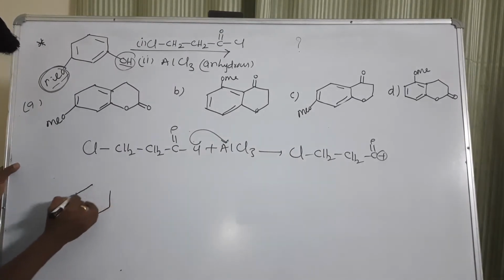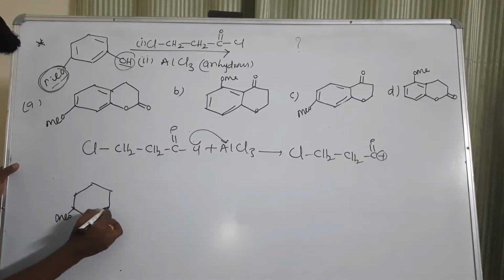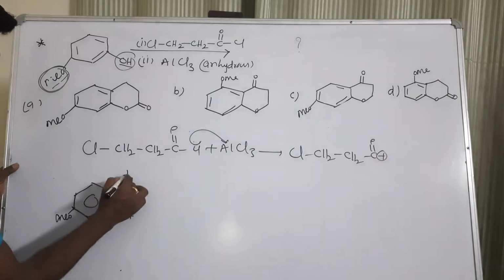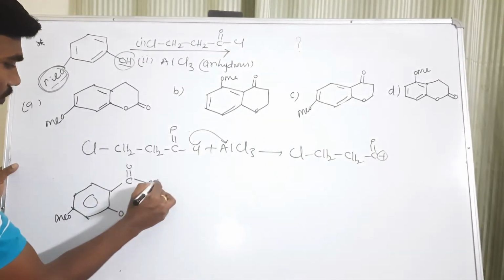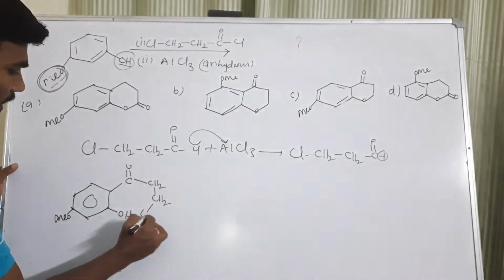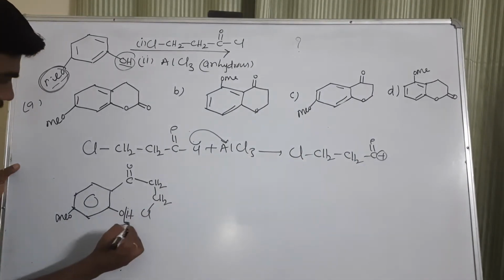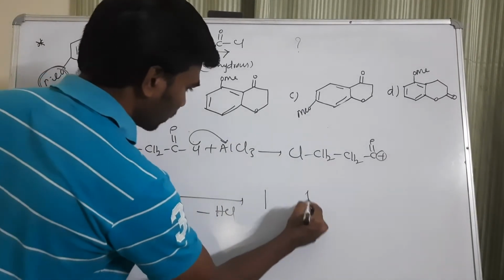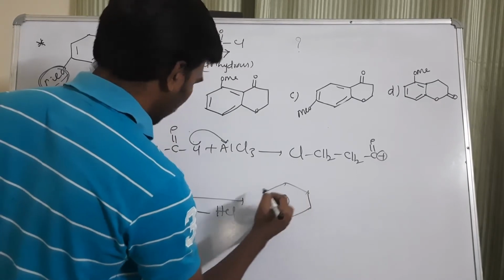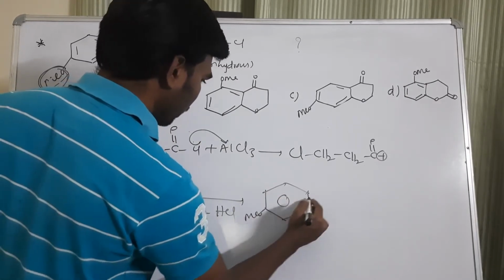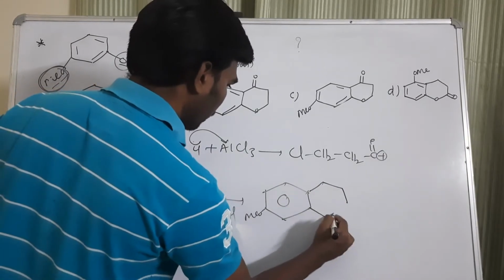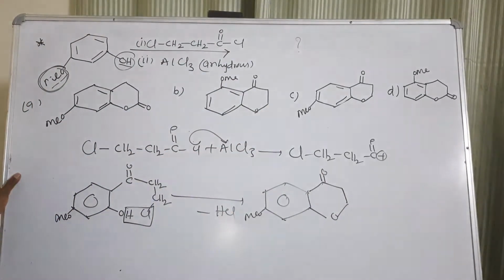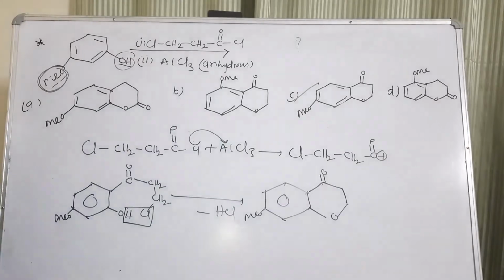So 3-hydroxyanisole will react with that electrophile, and the electrophile will occupy like this, CH2 and CH2, and here Cl will come. Now this hydrogen and this Cl will eliminate easily, minus HCl formation takes place. After that it is going to form one cyclic compound like this, with methoxy here and double bond O will come. Among the 4 options, where this structure is there, you check. So this is our answer. Like this we have to predict easily.